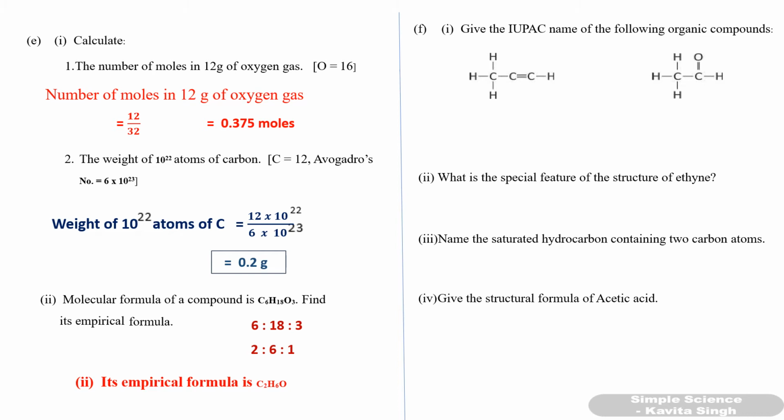Now F, question number F, first part, give the IUPAC name of the following organic compound. So in the first one, it contains 3 carbon atoms, so it will be prop, and between 2 carbon atoms you have a double bond. Okay, so it is propyne. Okay, so propyne. Okay.